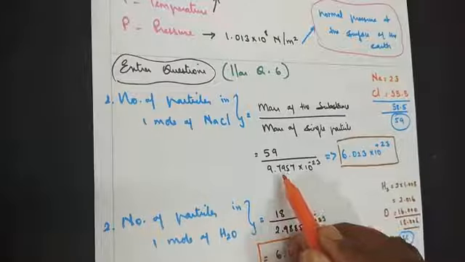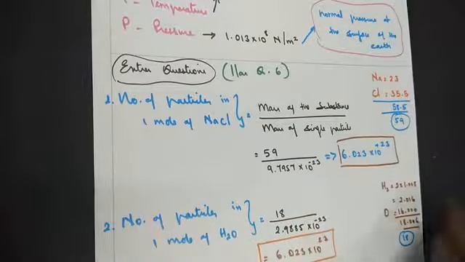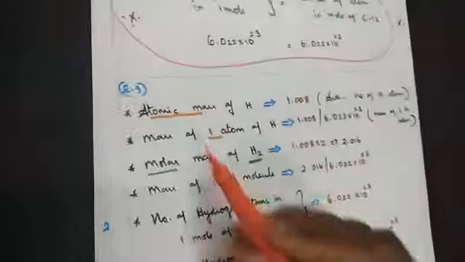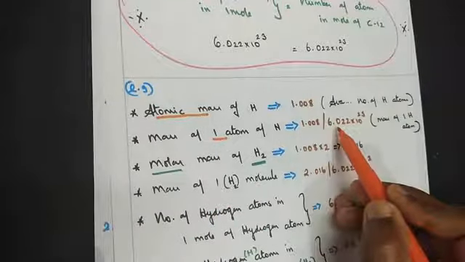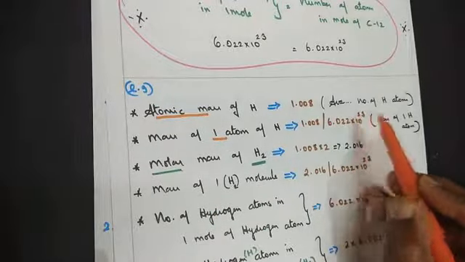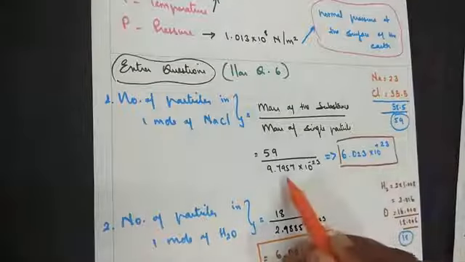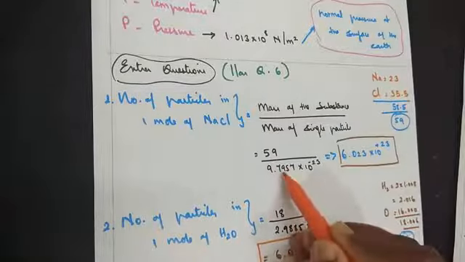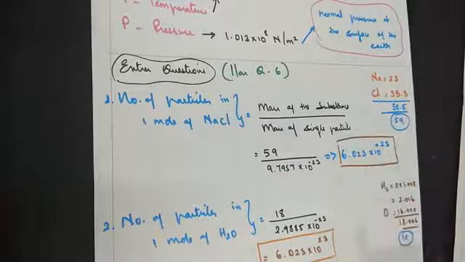From where do I get this 9.7957 into 10 to the power minus 23? Do you remember? Mass of one atom, the given mass, you divide by the Avogadro's number. 10 to the power 23, when it goes to the numerator, it will become 10 to the power minus 23. I got the value. Dividing by it, you will get 6.023 into 10 to the power 23.